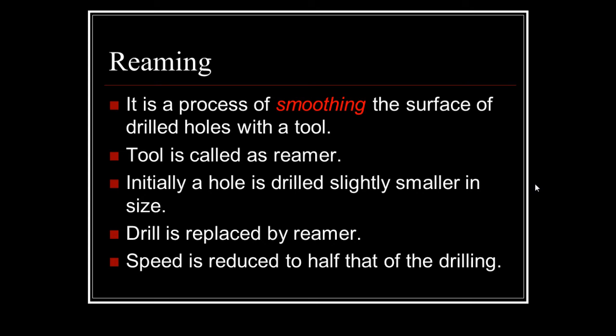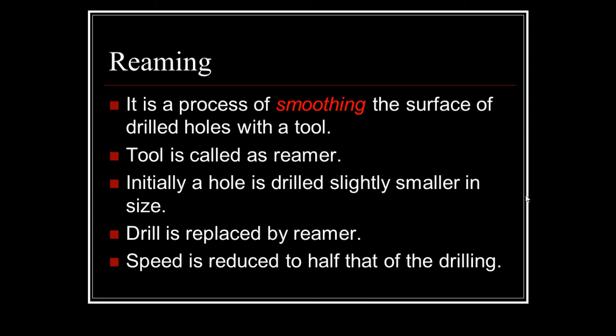The tool which is used for the reaming process is known as the reamer. This tool is used for enlarging and finishing a previously drilled hole. It is a multi-tooth cutter, and it removes a very small amount of material, as well as giving a better finish and accurate dimension.